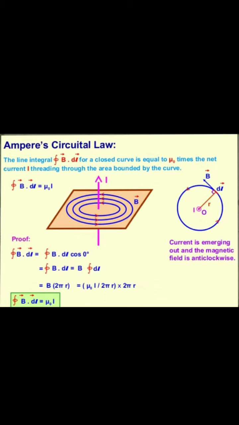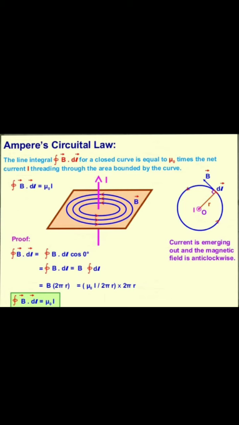Mathematically, closed integration or line integration of B dot dl equals mu 0 into I. What do we get for the Gauss law? Closed integration of E dot dl equals Q by epsilon naught. Here it will be mu 0 into I. Clear?